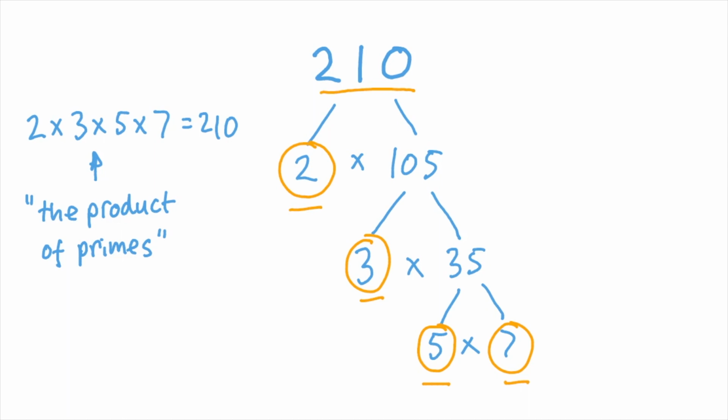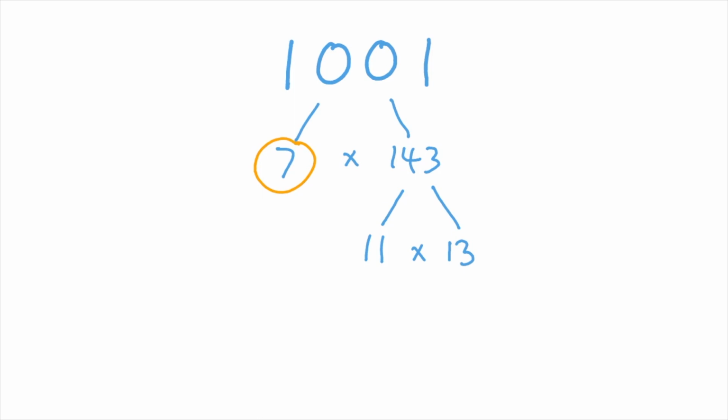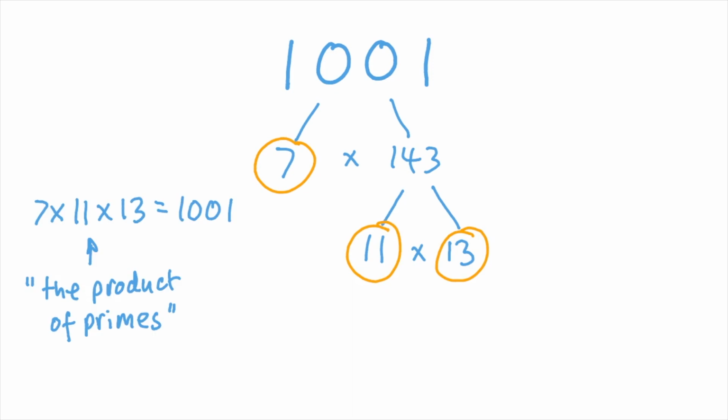Now the slightly surprising thing is, no matter what number you start off with, you can always find a bunch of prime numbers that will multiply together to make that number, so long as you start off with a whole number greater than 1. Let's do the same for 1001. Well, 7 times 143 is 1001, and 7 is a prime number. And 11 times 13 is 143, and they're also both prime numbers. So 7 times 11 times 13 equals 1001. They're the product of primes for 1001.